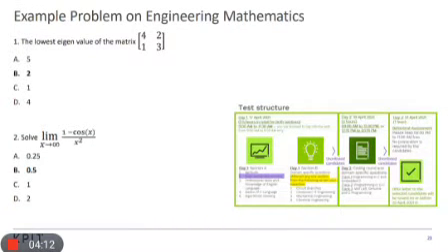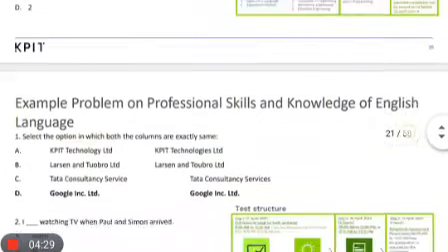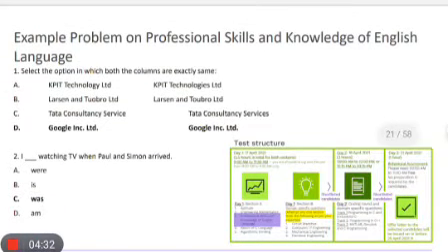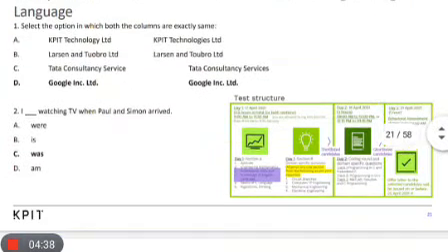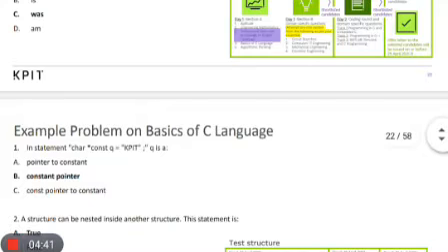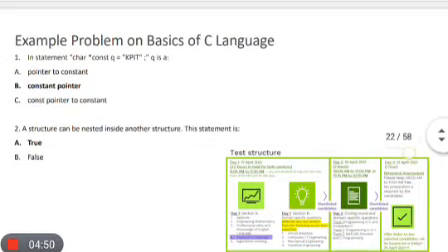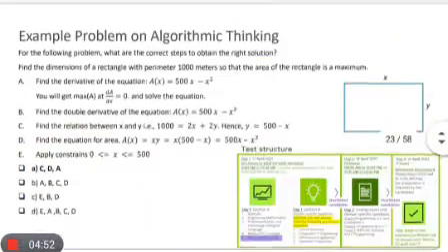And the problems on engineering mathematics are a compulsory section. Simple basic matrix, integration and calculus questions will appear in the exam. Simple questions, no complications. An English test will be there, with very easy questions. No need to worry. You can see the sample questions given by the company, and they will give the same format. And the questions on the basics of C language are very easy.